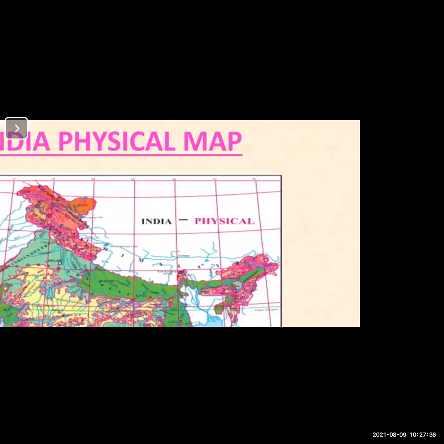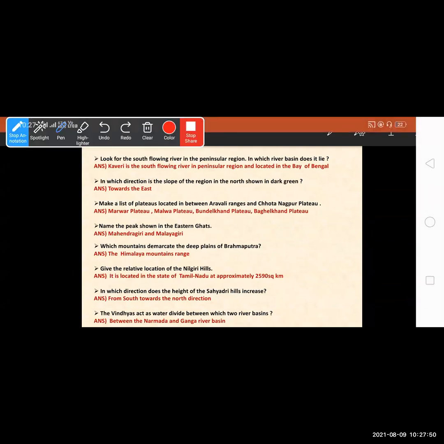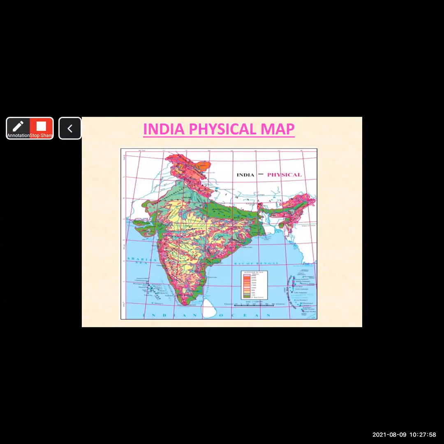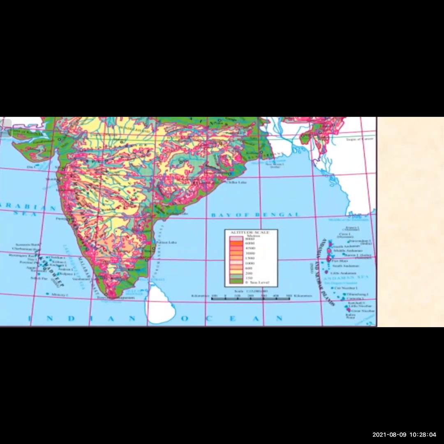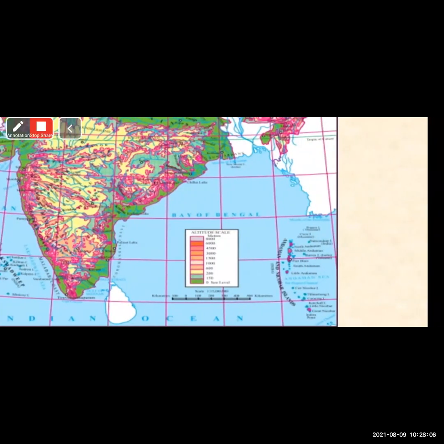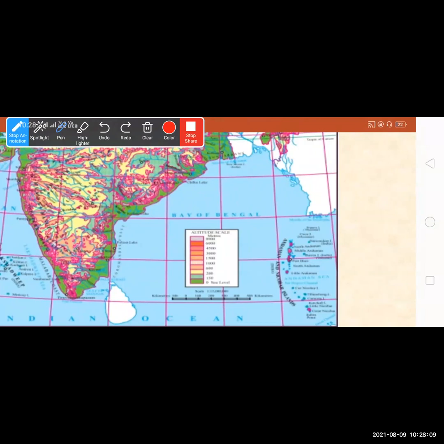And now here you have to see the area. The region with an altitude of more than 6,000 meters. See the index here, 6,000 is shown in orange color. The area with an altitude of 6,000 meters is shown in orange color.